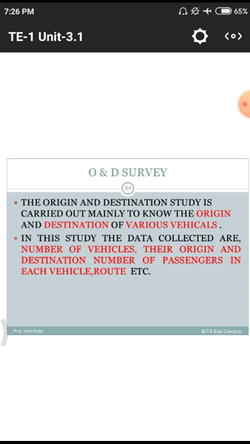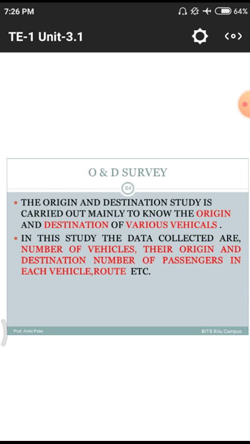Sometimes we need to move to hilly areas, so they have to prefer different animals or some kind of medium of vehicles, so they have to use different kinds of vehicles depending upon their traveling period and traveling area.